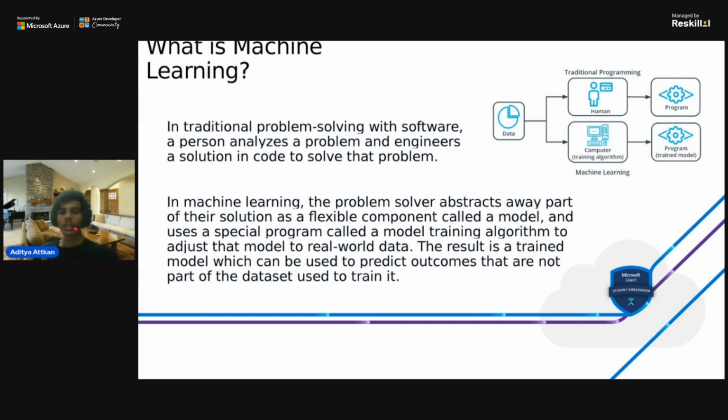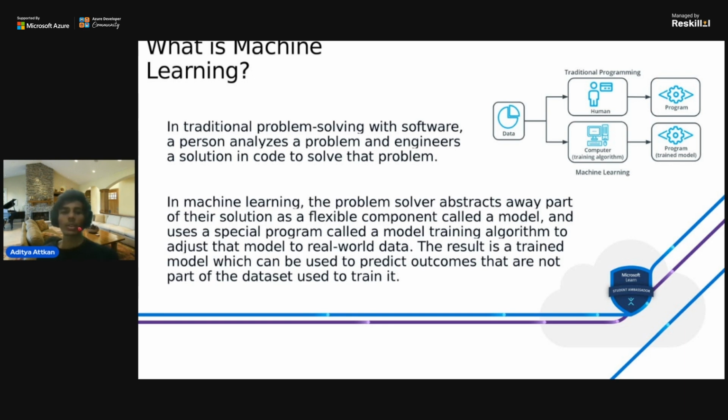In this complete session, we will mostly talk about the supervised learning method, which is an easy-to-use method. You can see that we also discussed the model and model training. We also talked about the model training algorithm, a special program. There is a bunch of algorithms in there: regression models, classification models, unsupervised learning, and reinforcement learning methods. So we can just perform that.